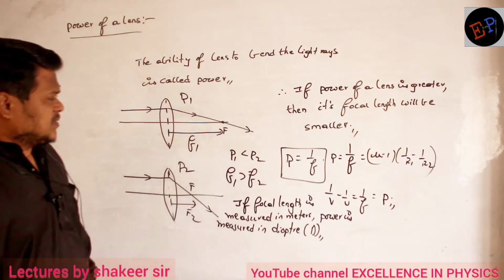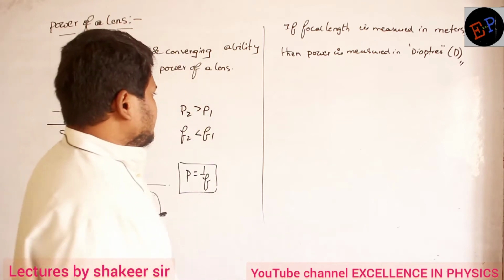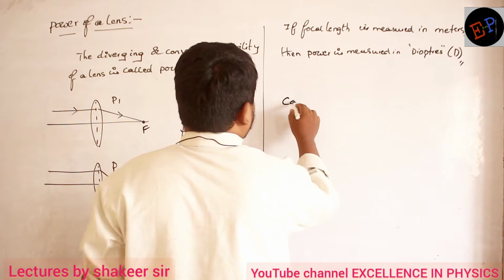So that is the power of a lens. Then we study about combination of lenses.